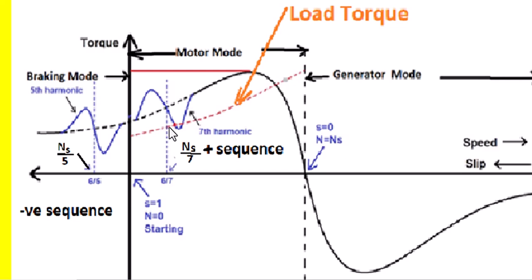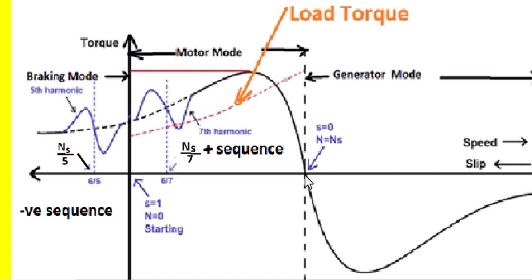As a result the motor decelerates and comes back to this position. So the motor always operates below this ns by 7 speed, somewhere here, meaning it cannot reach the normal speed near the synchronous speed.